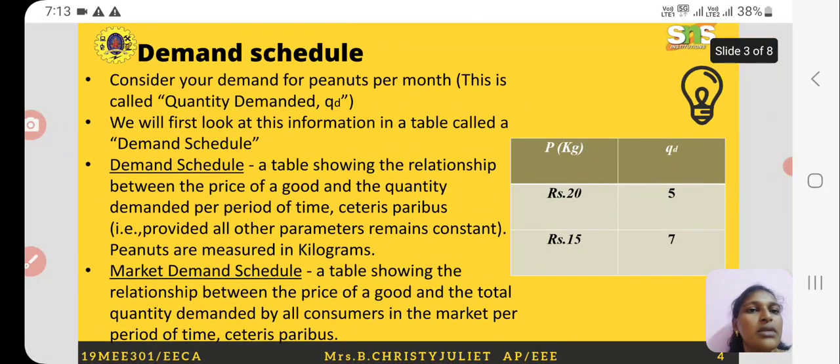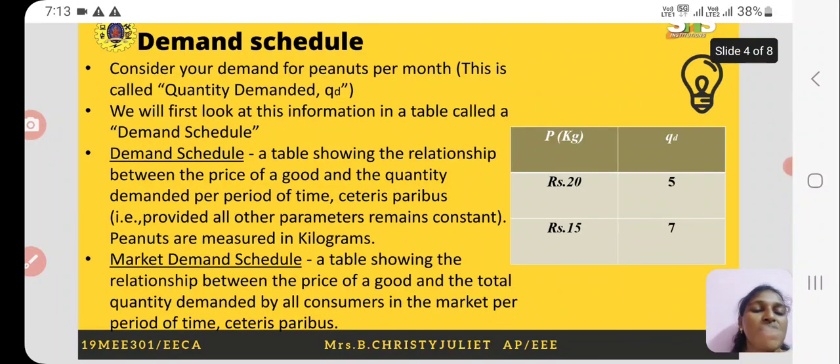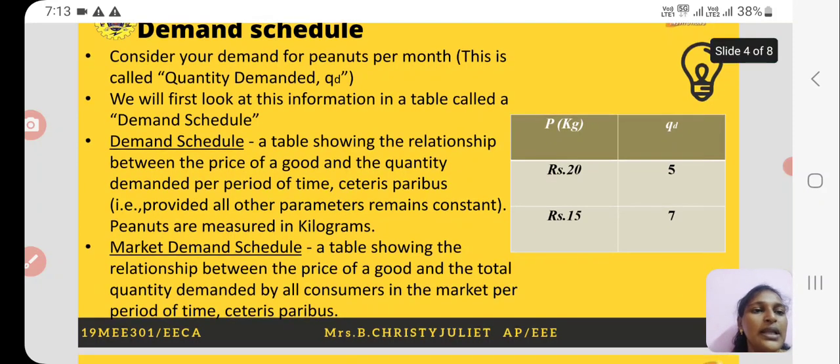Now let us see what is meant by demand schedule. A demand schedule is a table showing the relationship between the price of a good and the quantity demanded per period of time. For example, consider your demand for peanuts per month. Let the amount of peanuts demanded this month be the quantity demanded, which can be denoted as QD, and the price for the peanuts, which is expressed in kilograms, is the price. The table showing the relationship between the price and the quantity demanded is the demand schedule.